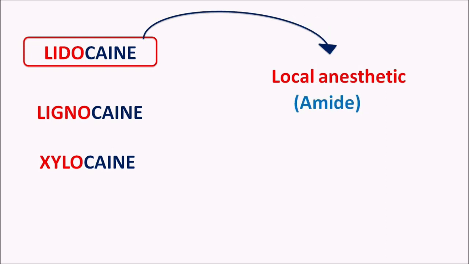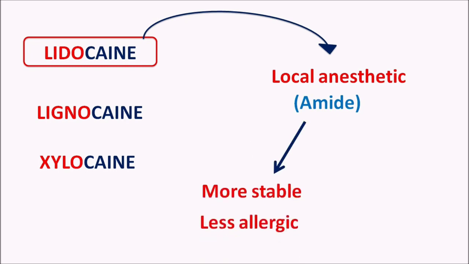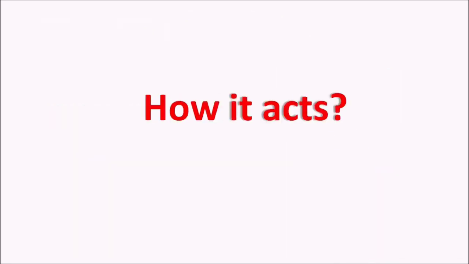Local anesthetics are of two types, either amide derivatives or ester derivatives. So lidocaine is an amide derivative. Because of the amide linkage, this drug is more stable as well as less allergic compared with the ester derivatives. But at the same time, this drug has more systemic toxicity. Let us see how this drug acts.